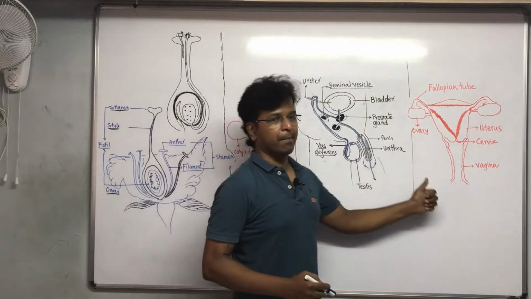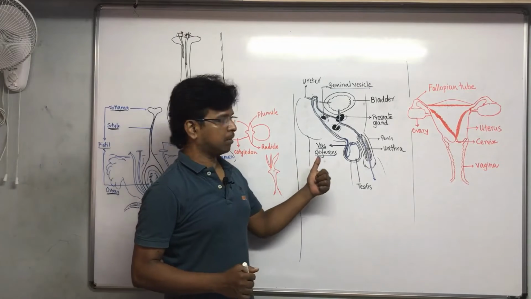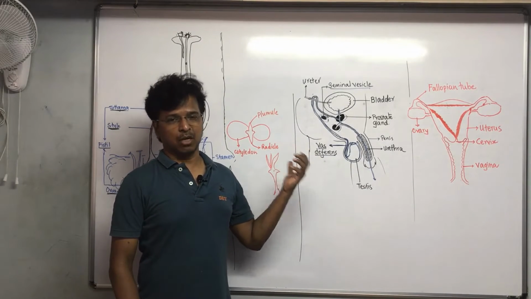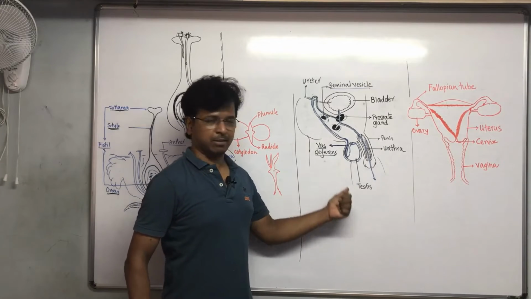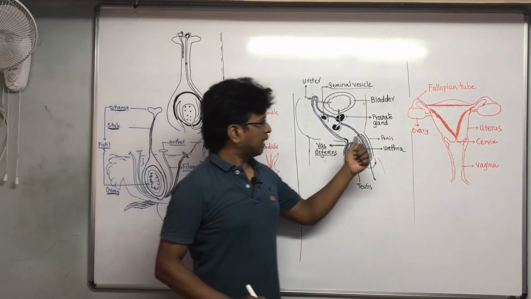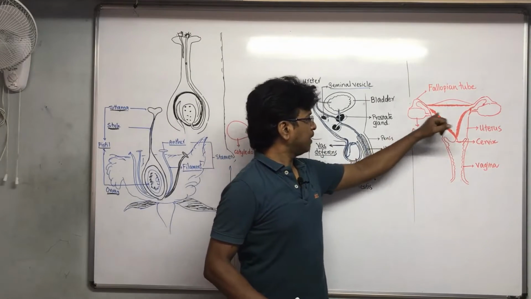The female reproductive system. In males we have seen that the male germ cells are produced by the testis. In the female reproductive system, ovaries are there.